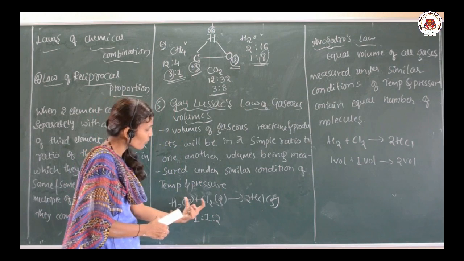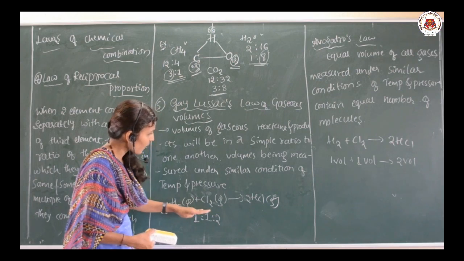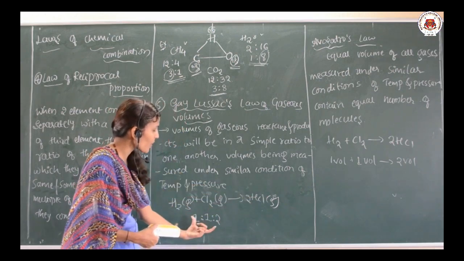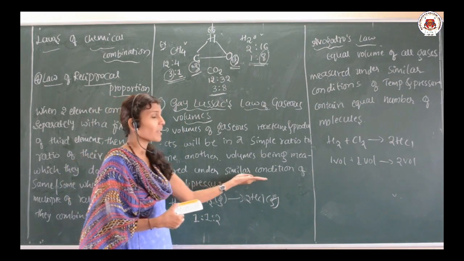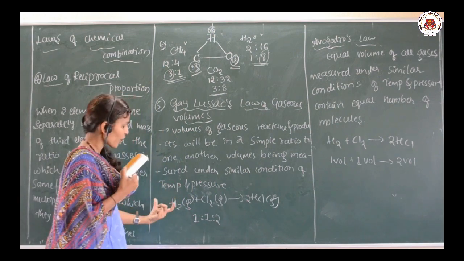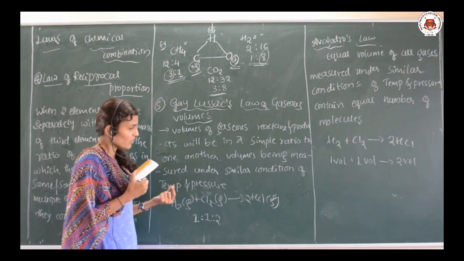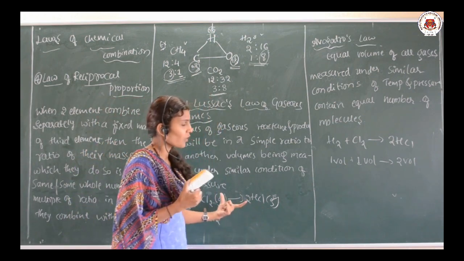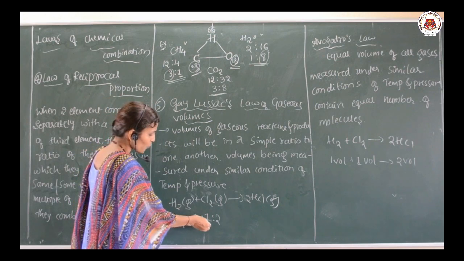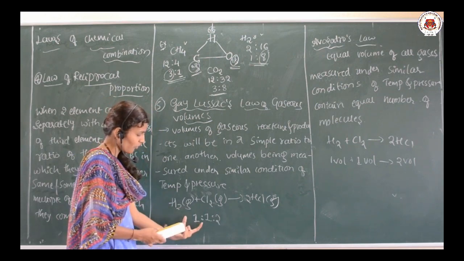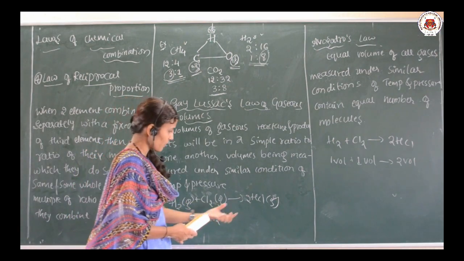Whenever we take the volumes of these reactants and the product, that will be a simple whole number ratio, when these volumes are measured under similar conditions of temperature and pressure. For example, one volume of hydrogen combines with one volume of chlorine, there is a formation of two volumes of hydrochloric gas, HCl gas. So the ratio we can write here is 1:1:2, because one volume of hydrogen is combining with one volume of chlorine. So there is a formation of two volumes.